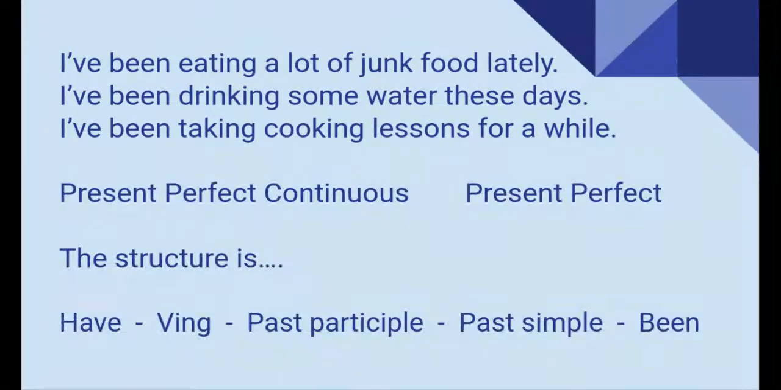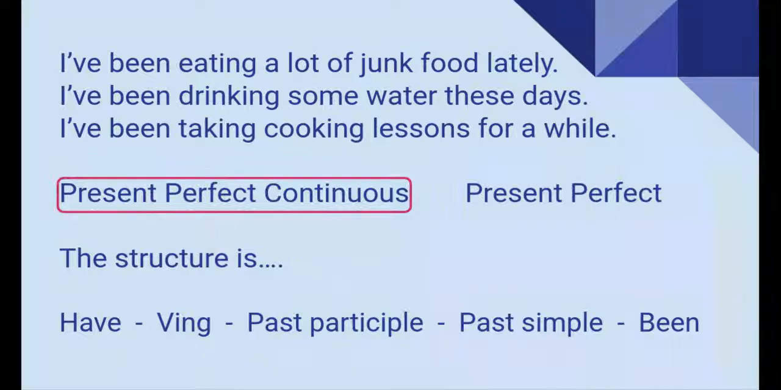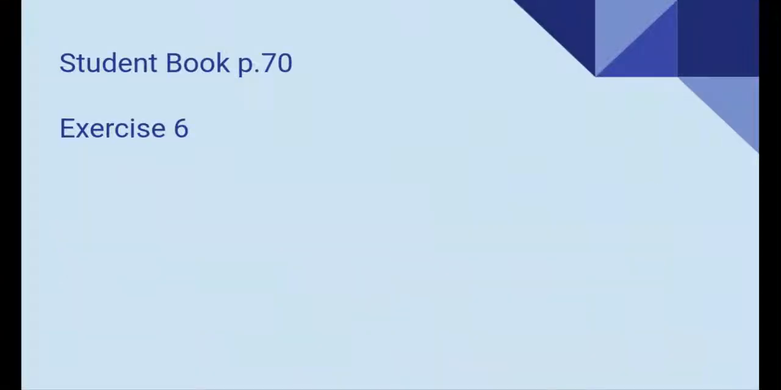Okay, guys. This is present perfect continuous or present perfect? That's right, it's present perfect continuous. And what is the correct structure for this? Yep, the correct structure should be have been and your verb with ing. Very good, guys. Now let's go and practice in your student book, page 70, exercise 6. Pause the video while you work on this, please.